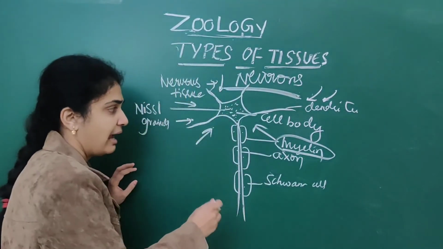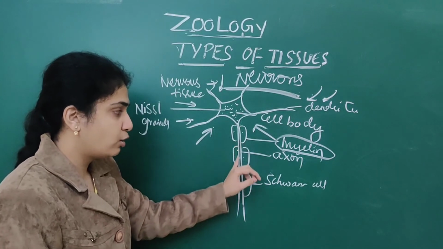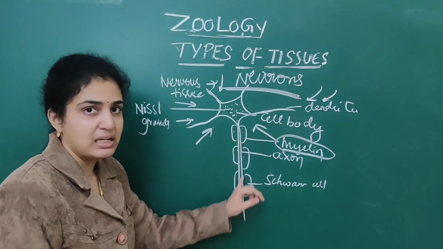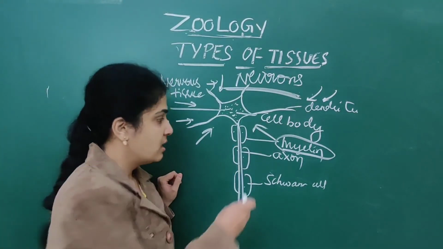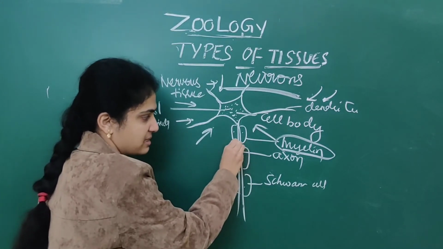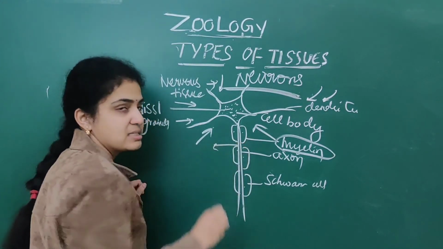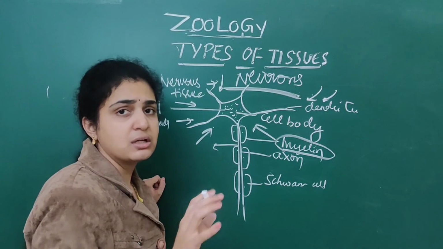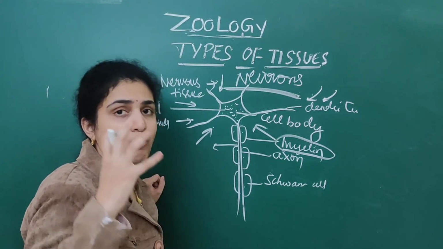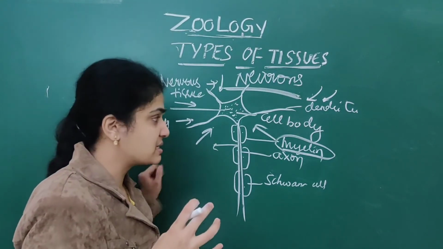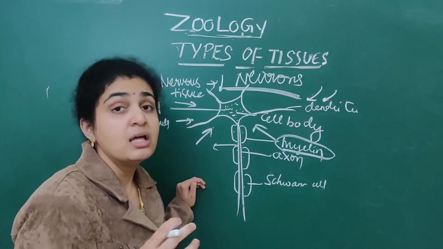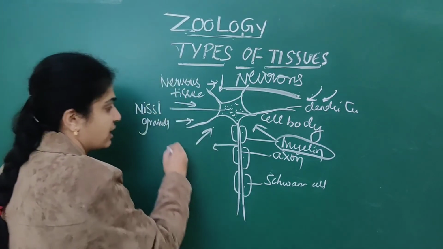So this is it. And see, I have not drawn the myelin sheath and Schwann cells everywhere. There is some gap present in between them. This gap is an important NEET question. Many times they will ask, what are the gaps present in between the myelin sheath? They are called nodes of Ranvier.